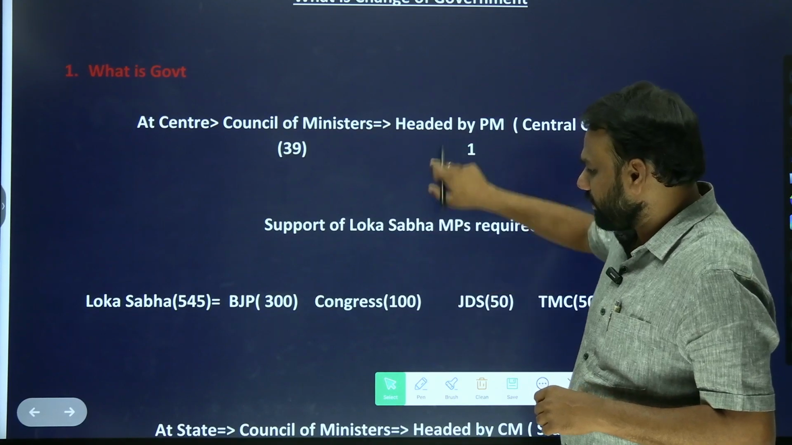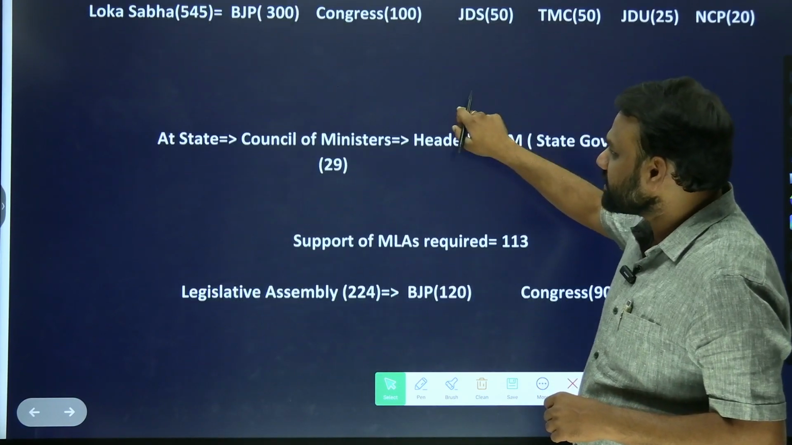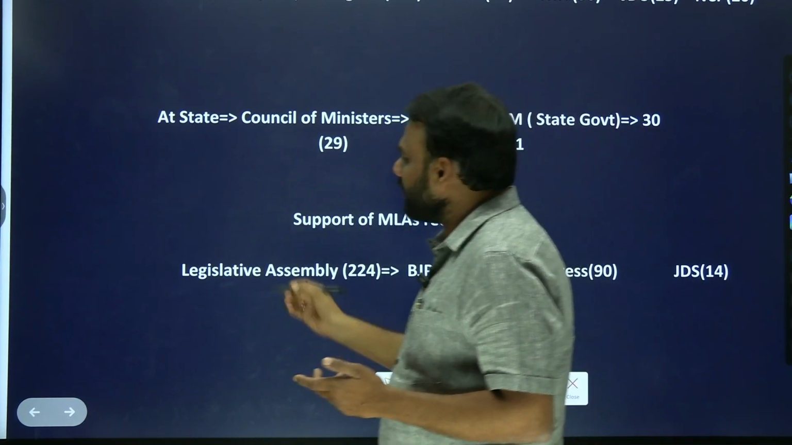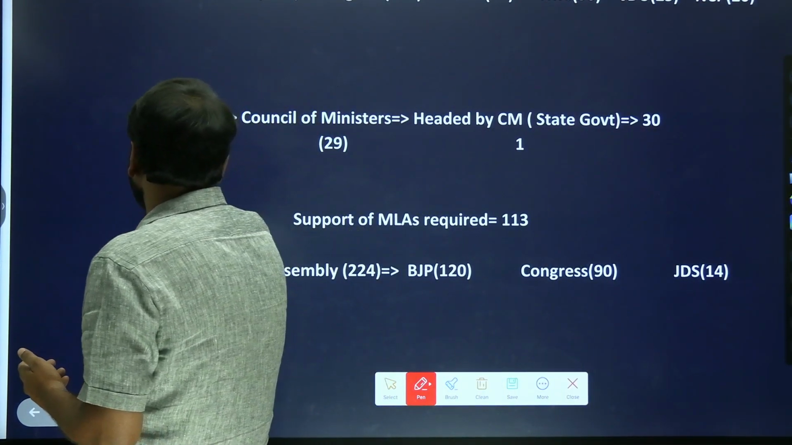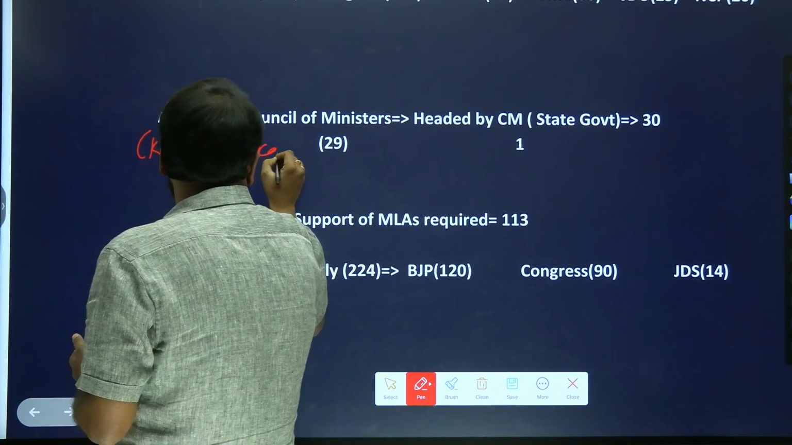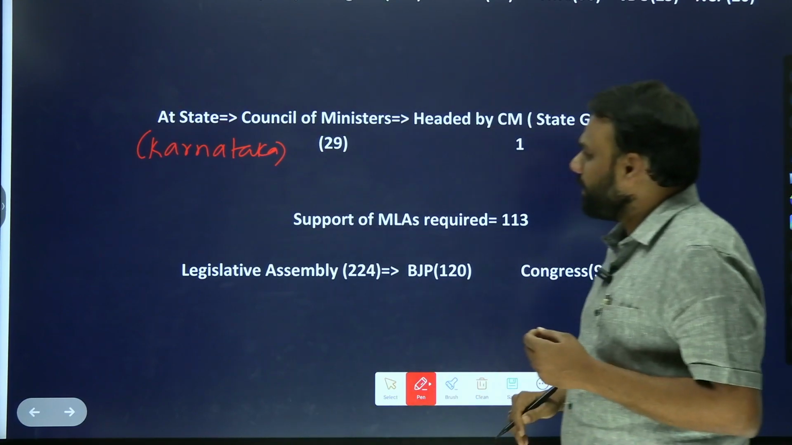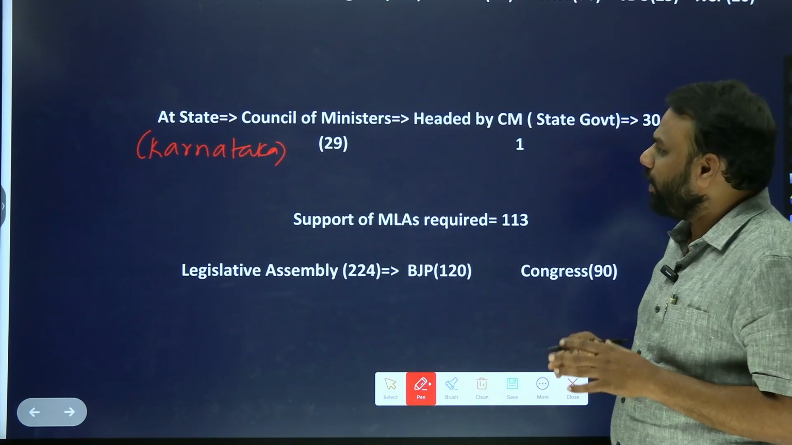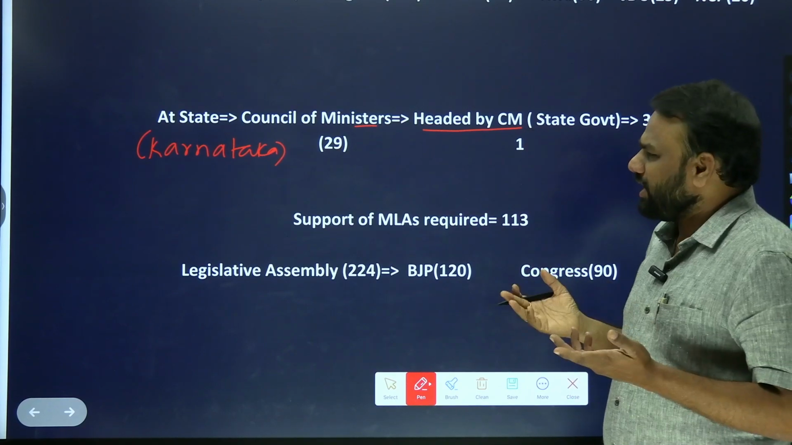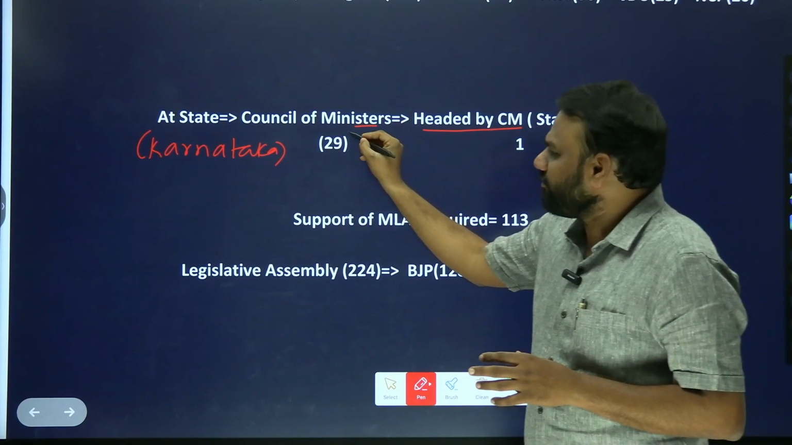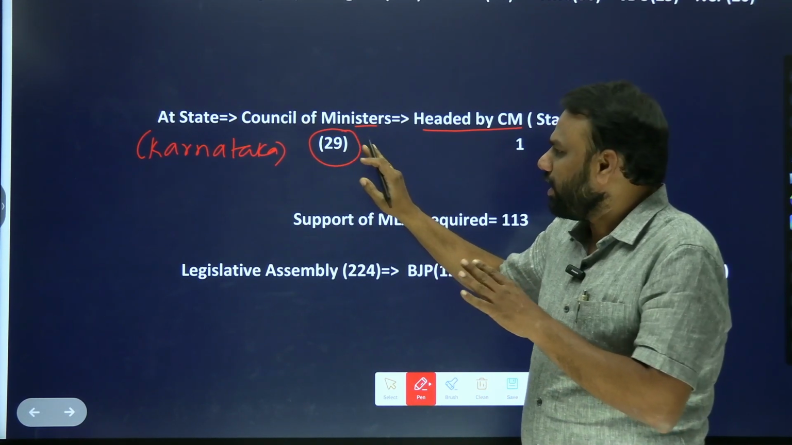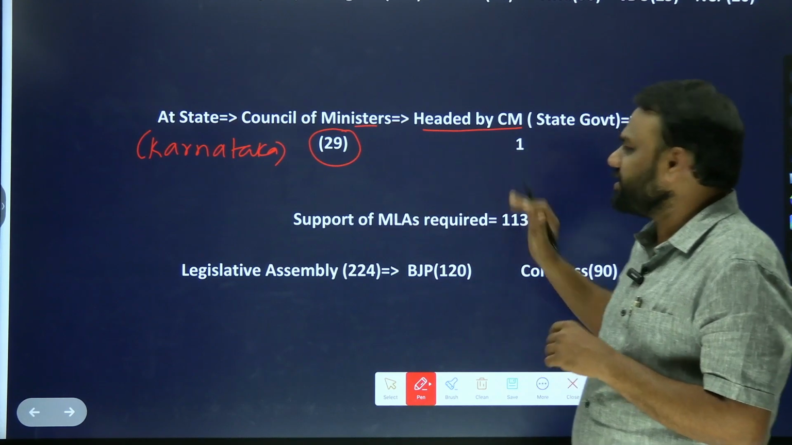Next, similarly at the state level, let us consider the example of Karnataka. So similarly, here at the state level also we have Council of Ministers, which is headed by Chief Minister. So I have just taken an example. So in Karnataka we have totally 30 ministers. Among those 30 ministers, 29 are ordinary ministers and one is Chief Minister.